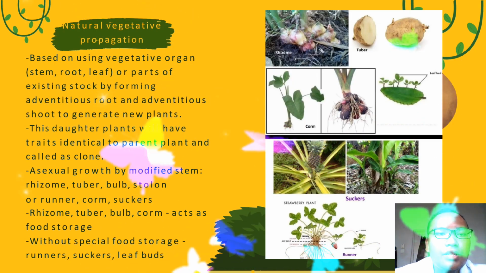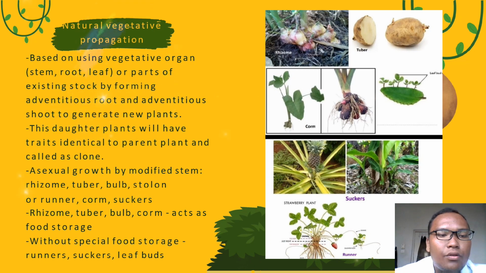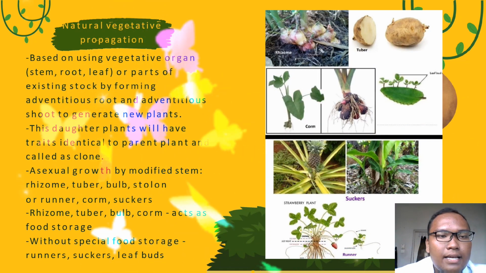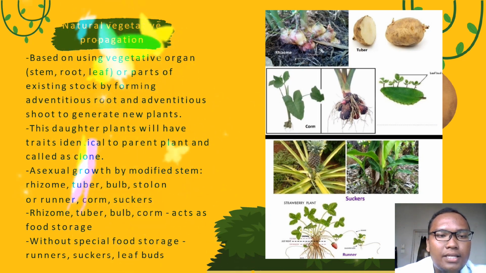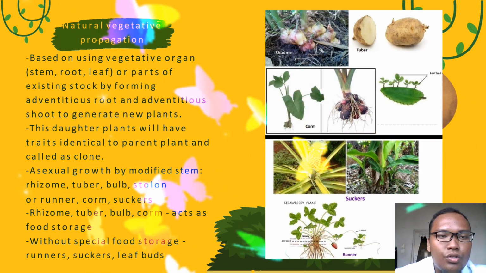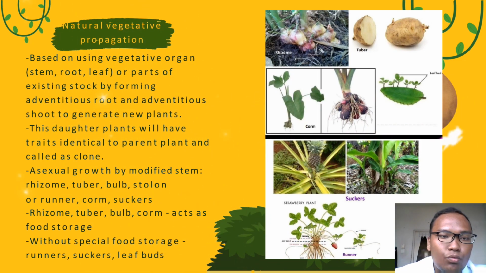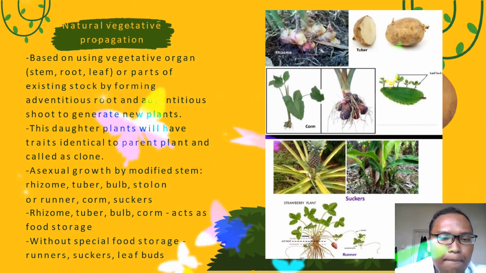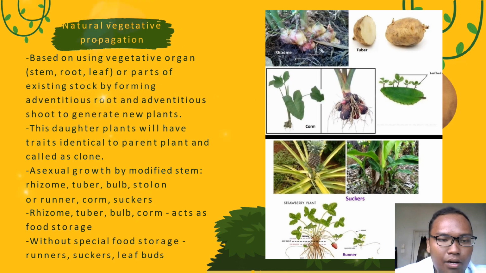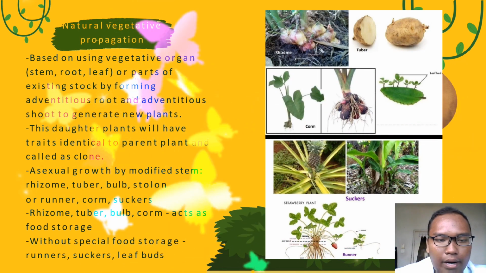Natural vegetative propagation is based on using vegetative organs such as stem, roots, and leaf, or parts of the extinct stock, forming adventitious roots and adventitious shoots to generate new plants. These new plants will have traits identical to the parent plant and are called clones. Asexual reproduction grows by modified stems: rhizome, tuber, bulb, and stolons or runner, corm, and sucker.